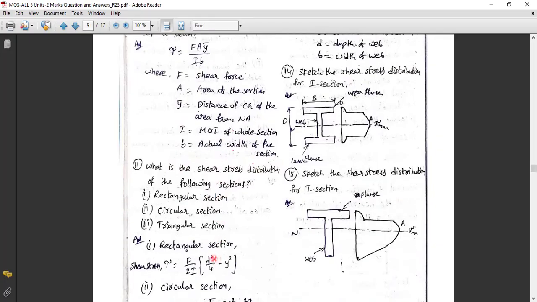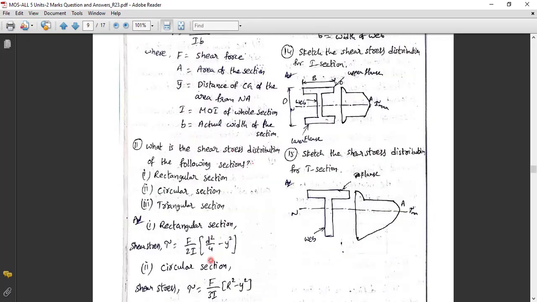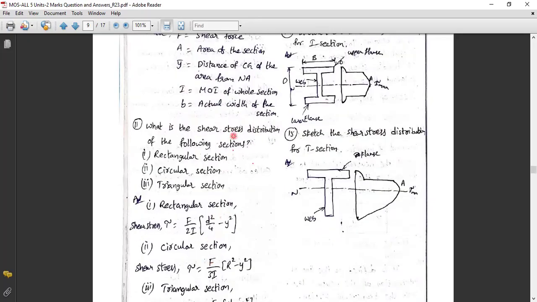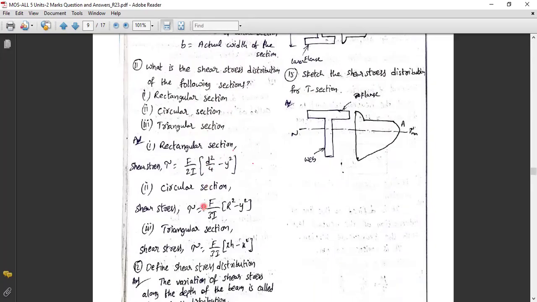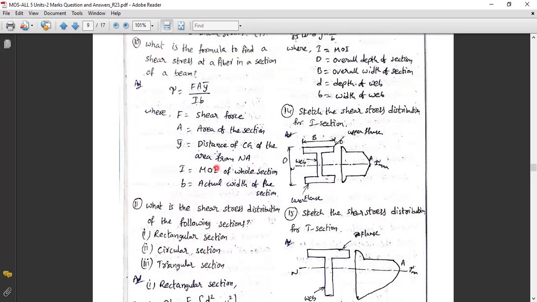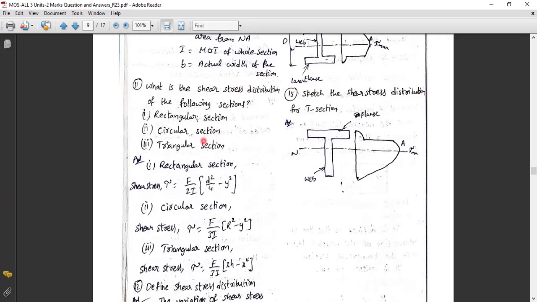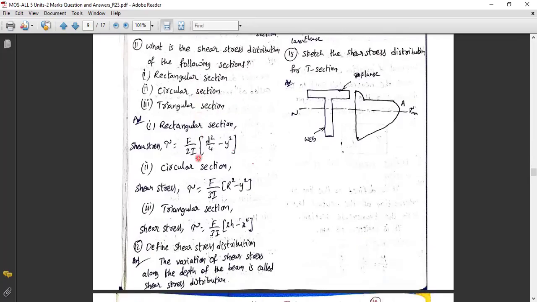What is the shear stress distribution of the following sections: rectangle section, circular section, triangle section? This is the general formula, F A y bar by I b, and you have to remember it. Applying it to the rectangle section, tau is equal to F by 2I into D square by 4 minus y square. You have to remember this one.